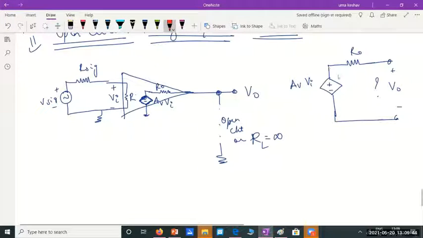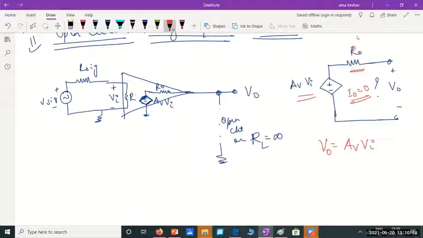Will this resistance have any effect? No, ma'am. When I have an open circuit here, will this resistance have any effect on the working? Will there be a current flow in this circuit? No, ma'am. It will be 0. There is no current flow here. So what would be the value of V0? It would be equal to this voltage source.